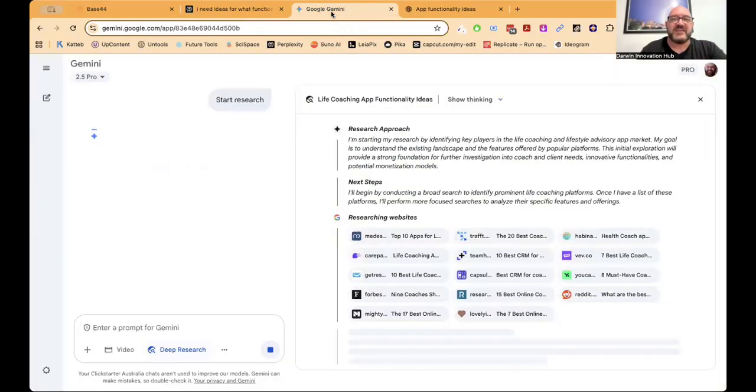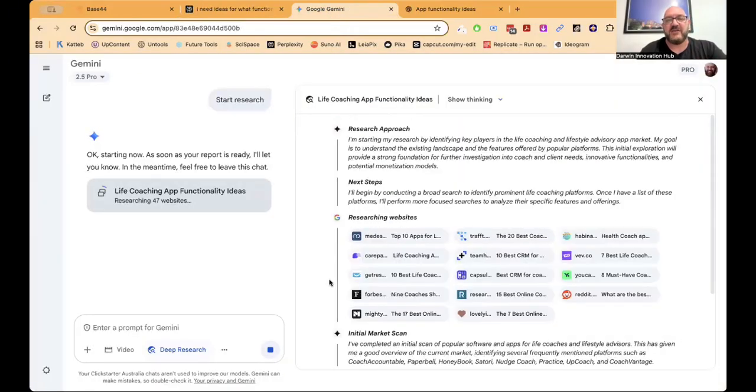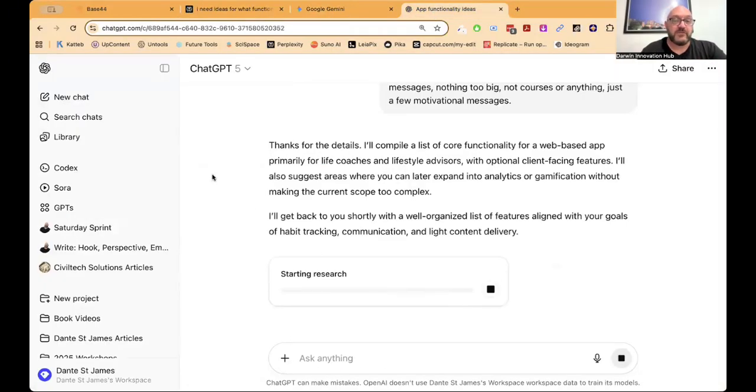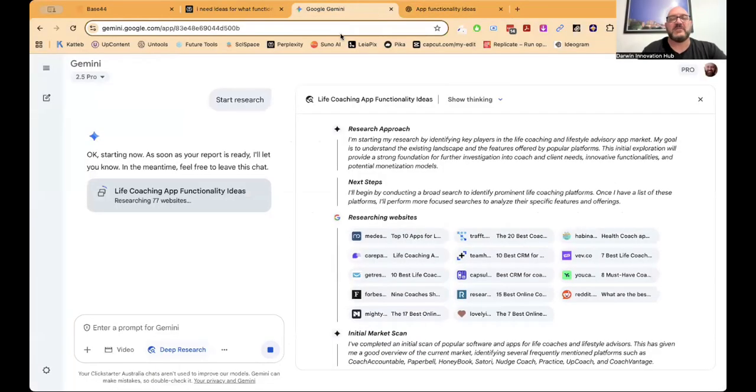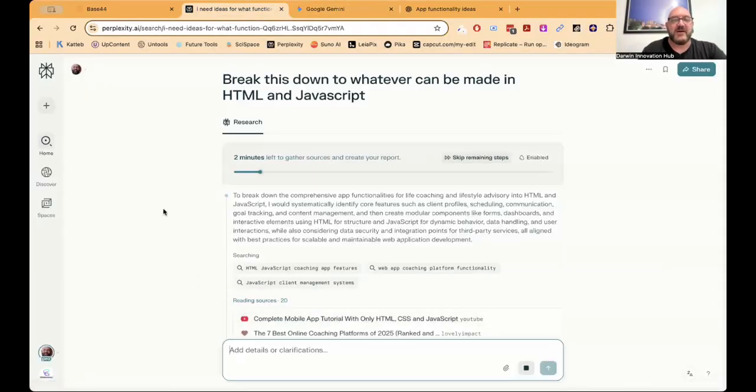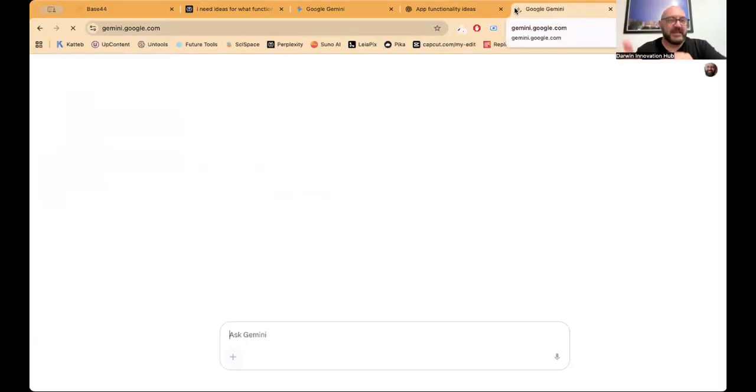I'm using all three of these, not because you have to, but because I find that I get different results out of all three of them. So over here, ChatGPT is doing its long research, Gemini is doing its long research, and Perplexity is pretty much already coming out with some research as well. There's about 2 minutes left to gather those sources and create a report. So in the meantime, as it's gathering all that, I'm just going to start playing.